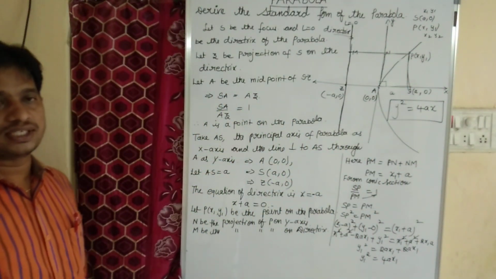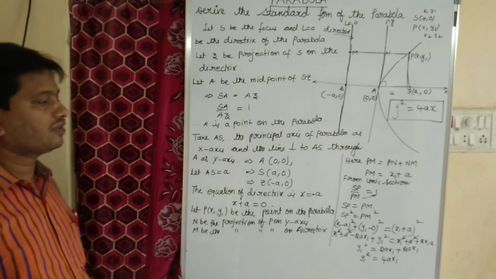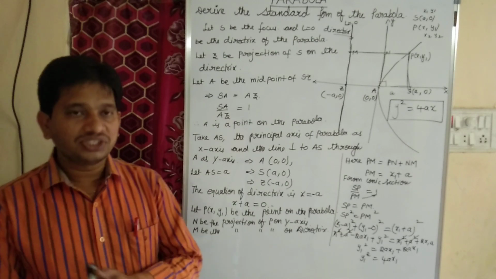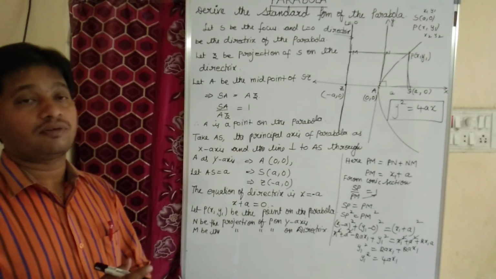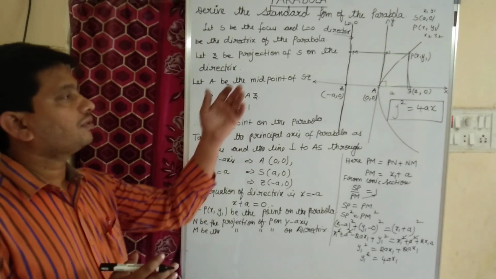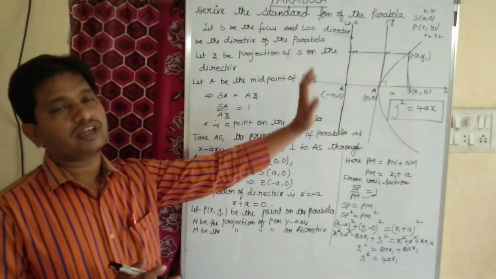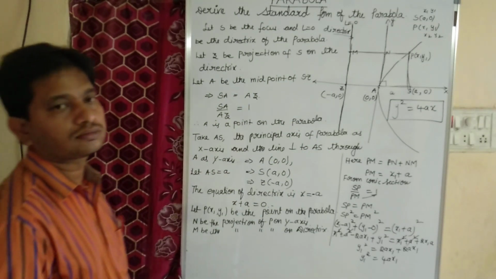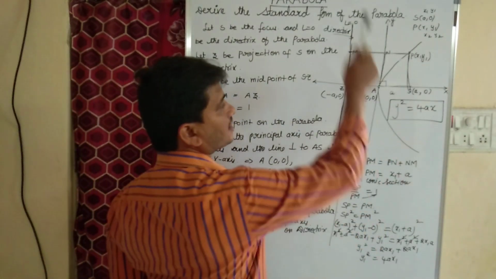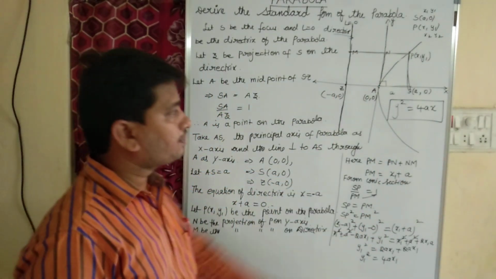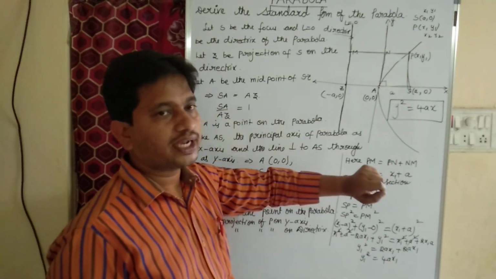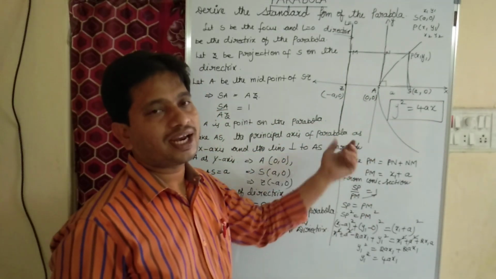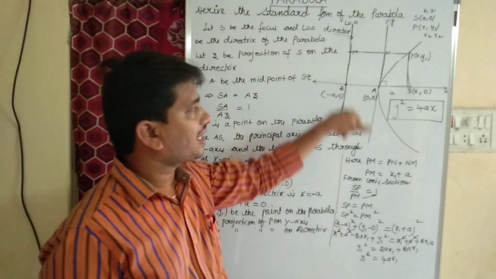So that is what we have discussed in this class. Once again I am explaining, this is the most important theoretical problem, and in general students think that this is a very tough problem. It is nothing. Everything we are deriving from the figure only. Simply we need to draw the x-axis and y-axis, S be the focus, and Z be the projection of S on the directrix. L equal to 0 is called the directrix.